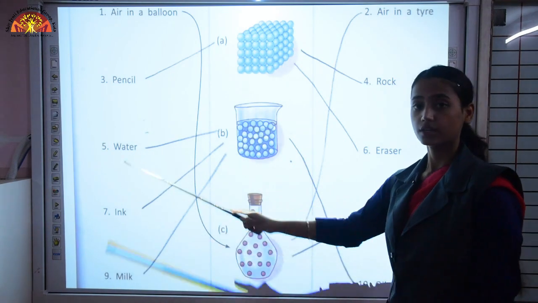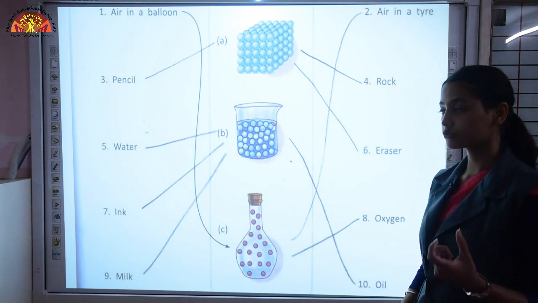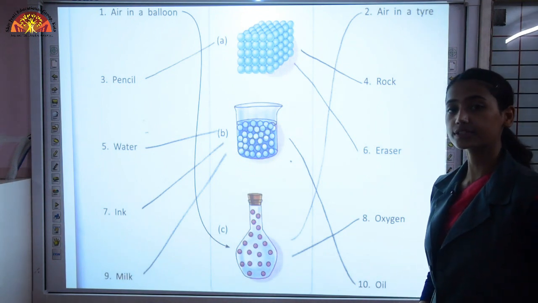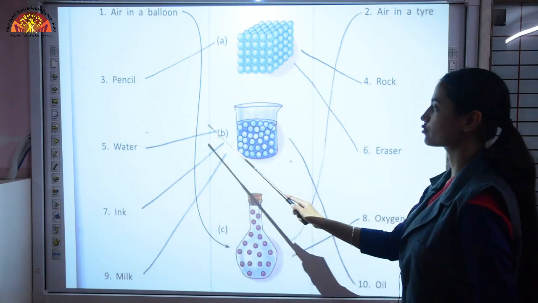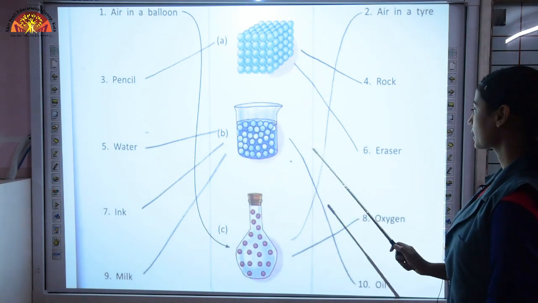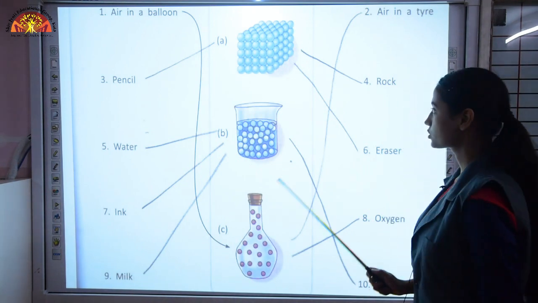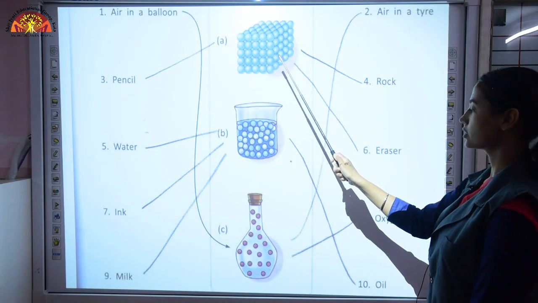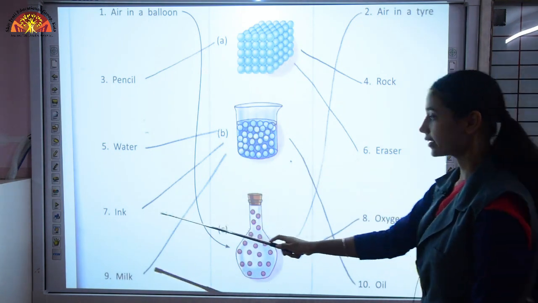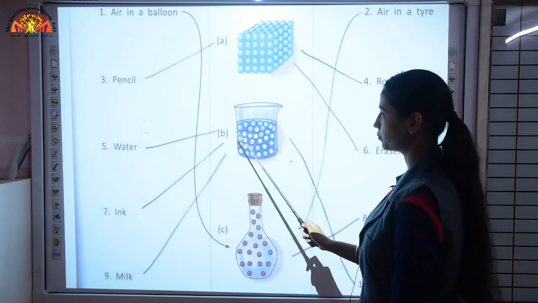Then water, which you drink. Without water we cannot survive. So that water is present in liquid state. So the arrangement will be B. So you have to draw a line from here till B. Then eraser, which you also use, is solid. So mark it to the point A. This is the structure of solid. Then ink, again ink is liquid. Then you have to mark here B.